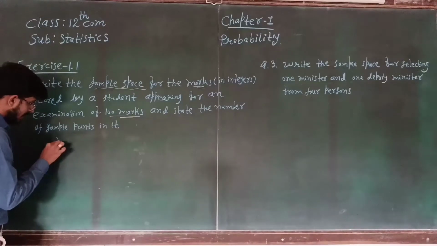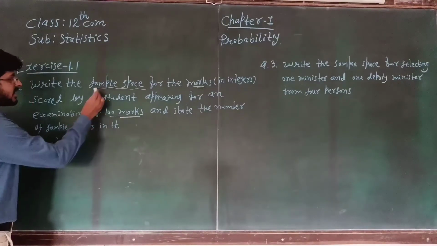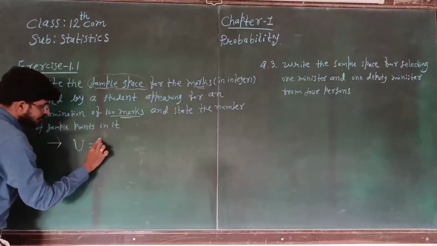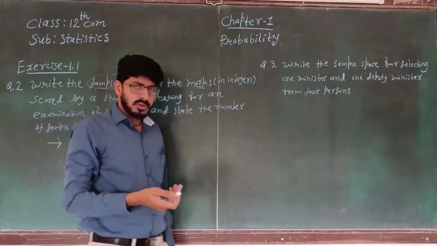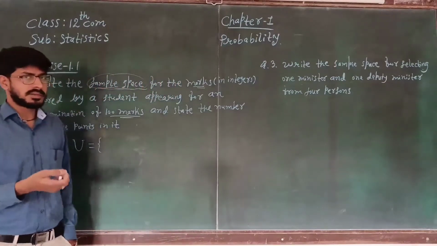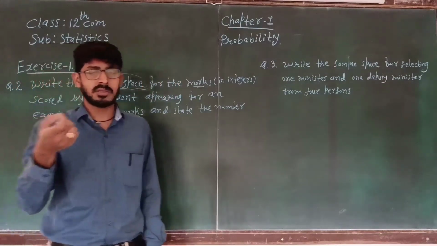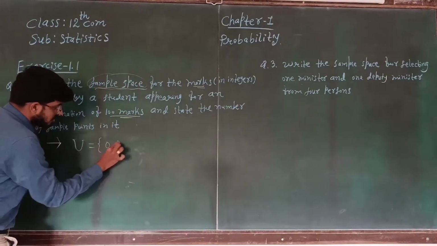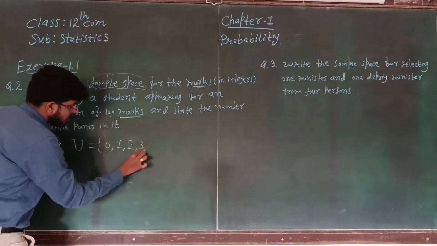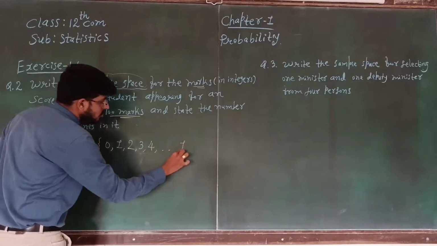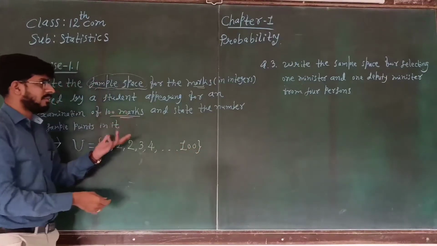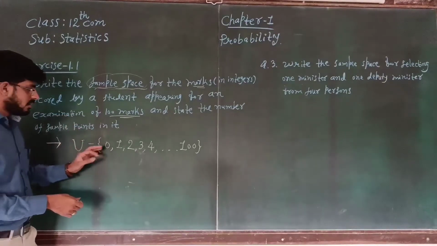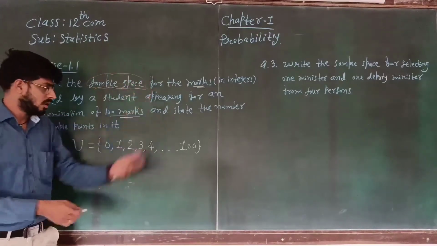Okay, so start. We know that sample space is denoted by capital S or U, so we can write U is equal to, suppose we got 0 marks, 1 mark, 2 marks, 3 marks, up to a maximum of 100 marks, because the examination is of 100 marks. So we get 0, 1, 2, 3, 4 up to 100.